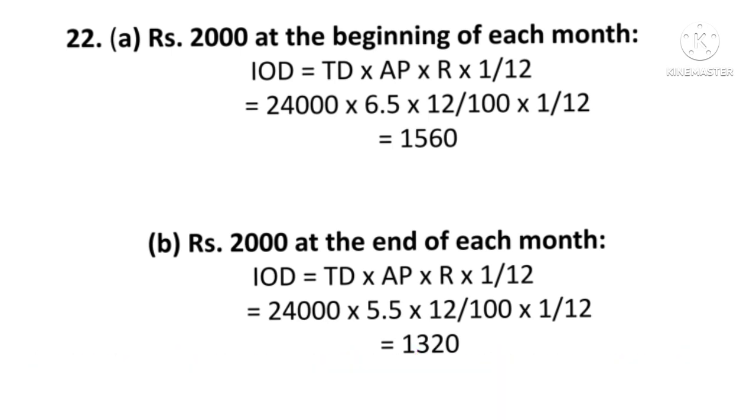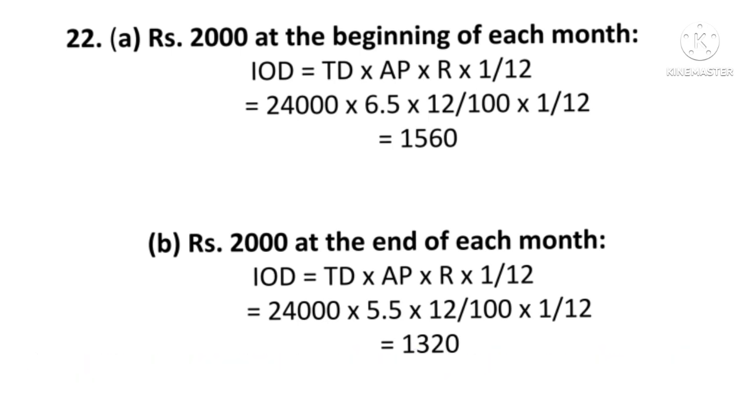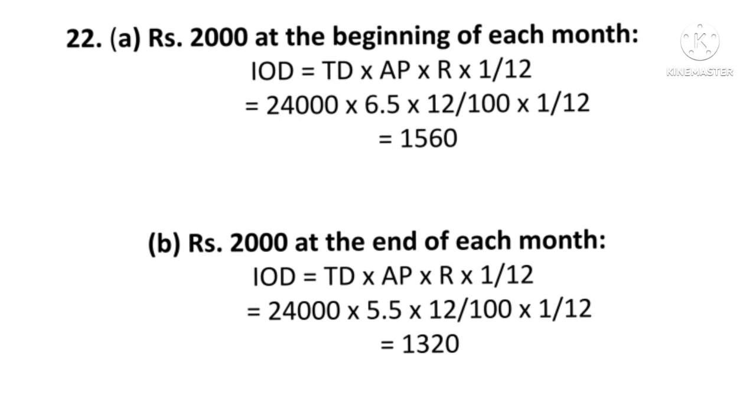On the other hand, if he withdraws rupees 2000 at the end of each month, then the formula is the same. Interest on drawings is equal to total drawings into average period into rate of interest into 1 upon 12. Here only the average period changes. 24,000 is the total drawings into 5.5, because he is withdrawing at the end of each month. For the first drawing there will be 11 months outstanding, and for the last drawing there will be 0 months. So 11 plus 0 is equal to 11 upon 2, which comes to 5.5. So average period is 5.5 into 12 upon 100 into 1 upon 12 is equal to 1320.